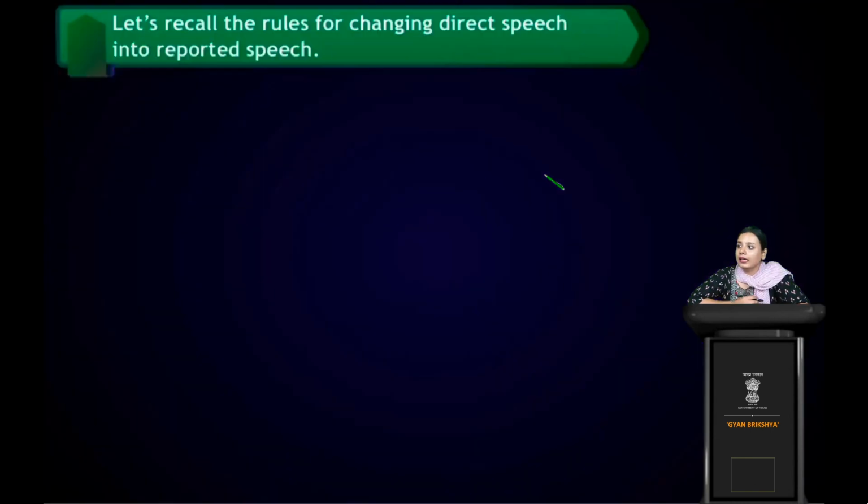Okay, now let's recall the rules for changing direct speech into reported speech, right? So now we're gonna see some rules. In our previous classes, we have also covered the various rules for narrations, in the earlier two classes, but here we're gonna recall those. So let's see.